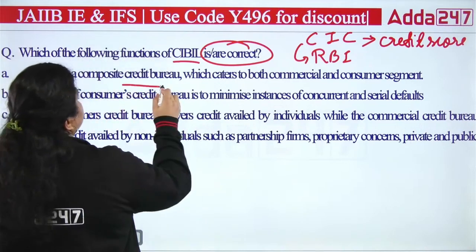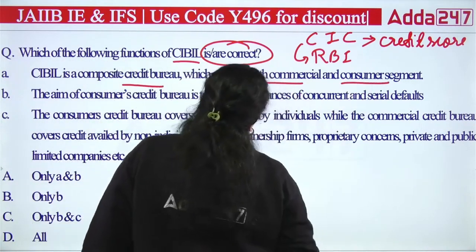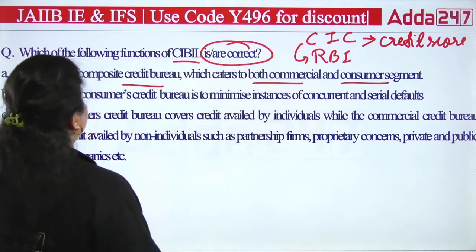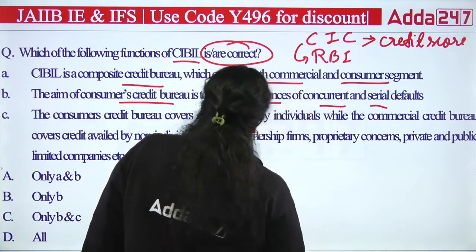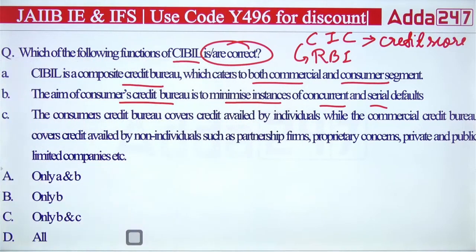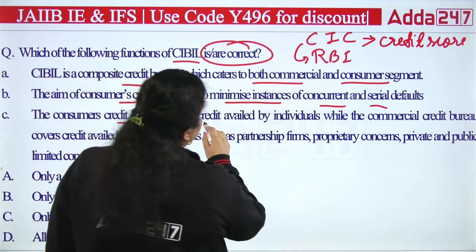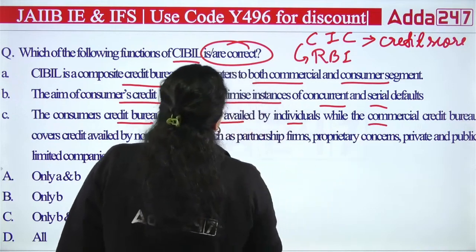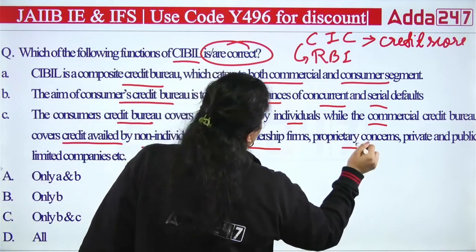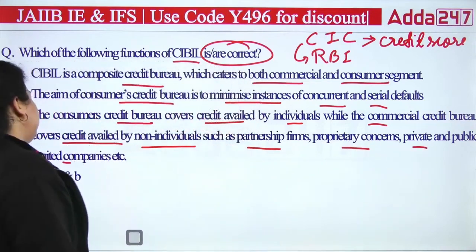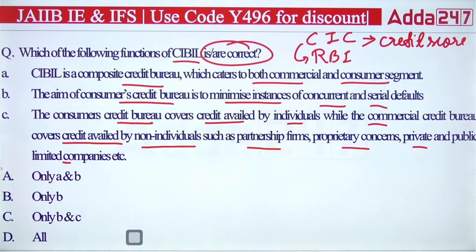CIBIL is a composite credit bureau which caters to both the commercial and consumer segments. Second, the aim of the Consumer Credit Bureau is to minimize the instance of concurrent and serial default. Third, the Consumer Credit Bureau covers credit availed by individuals, while the Commercial Credit Bureau covers credit availed by non-individuals such as partnership firms, proprietary concerns, private and public limited companies, etc. So you have to answer which of the following is the correct function of CIBIL.